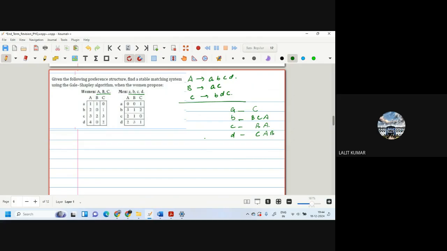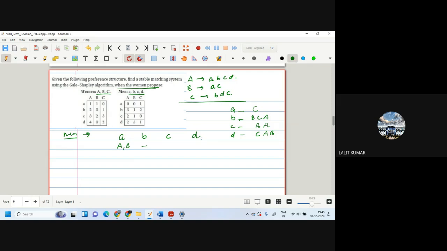So what happens when the woman proposes? Woman is proposing, it means we will write A, B, C, D here, man. A is the first choice of whom? A. Also B. B is not the first choice of anyone, so nobody will propose to him.